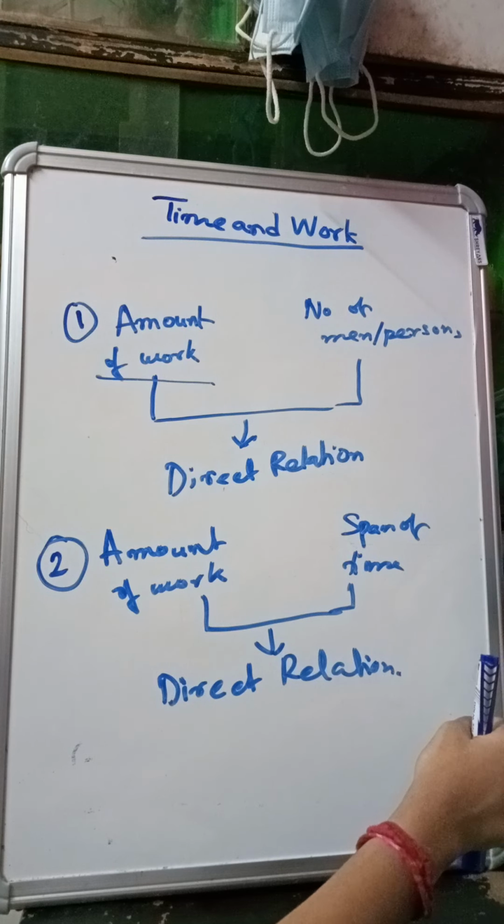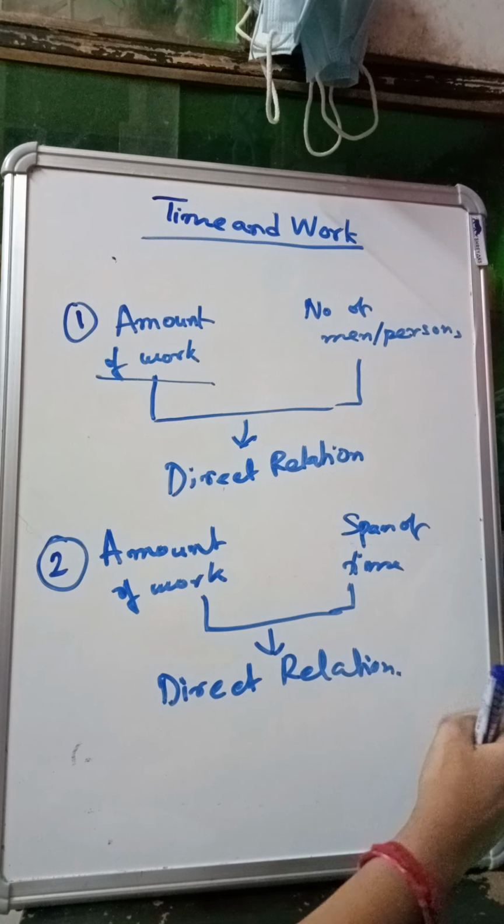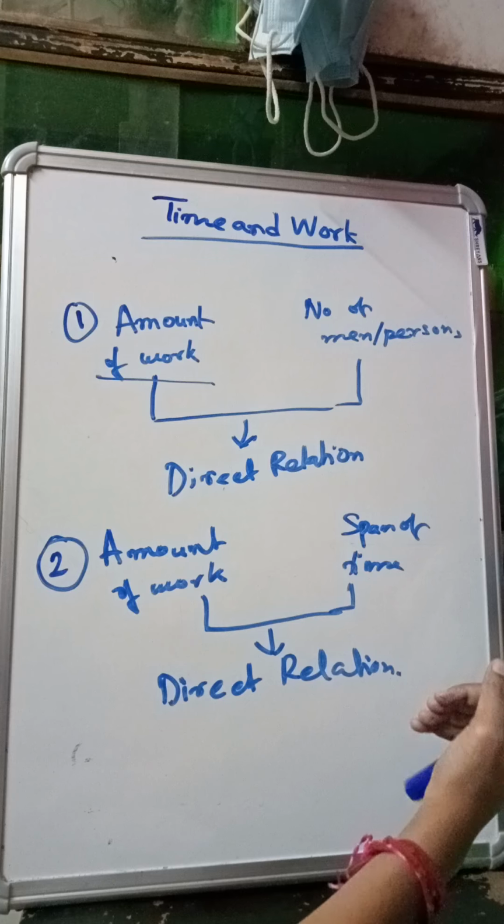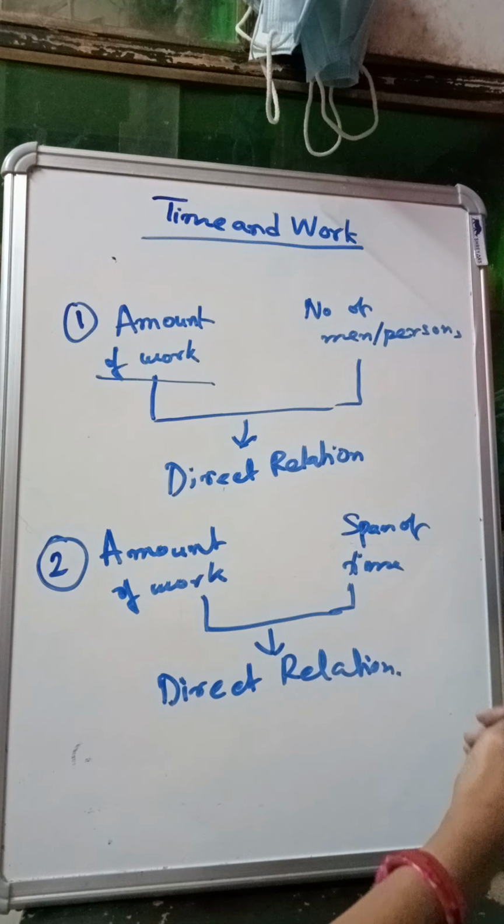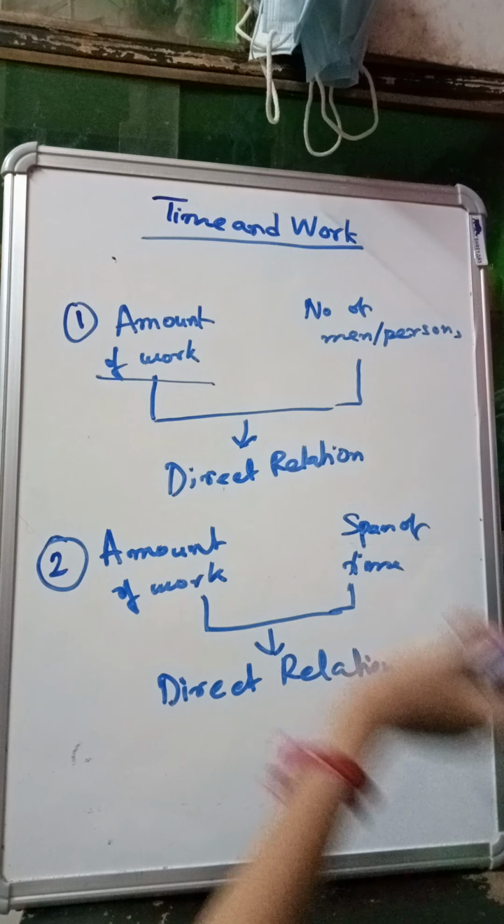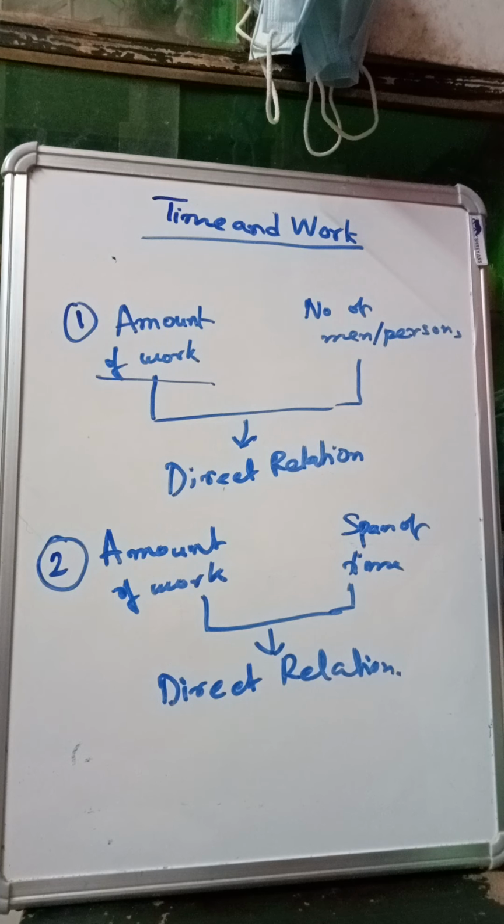Plant here does not mean a tree or plant, not that plant. Plant also means company, a big company. So if you have a big company, then the number of men required to work over there will be more. If you have a small company, then the number of workers needed will be less. In that way, we can say that more the amount of work, more will be the number of men. Less the amount of work, less will be the number of men.